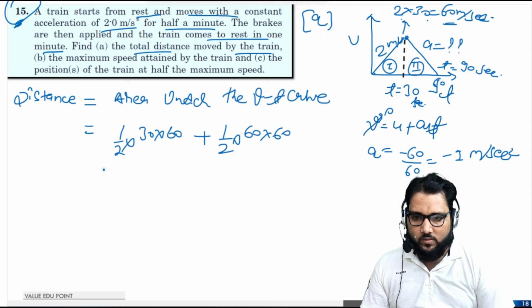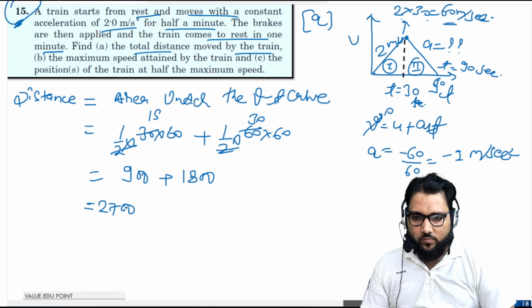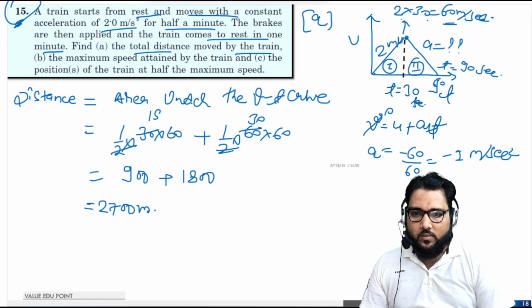When you solve this, it comes out to be 15 times 900 plus 1800, which comes out to be 2700 meters. This is the answer of the first question.